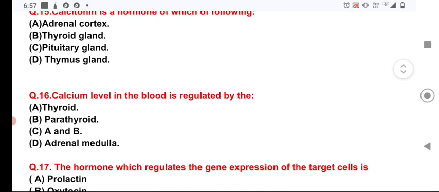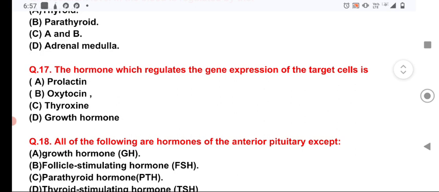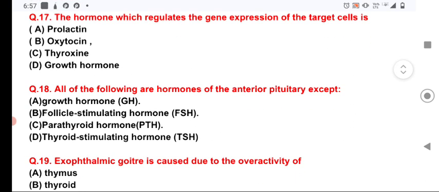Now the question number 16. Calcium level in the blood is regulated by the hormone of the thyroid, which is known as calcitonin. So the option number is the correct answer for the question number 16. Now the question number 17. The hormone which regulates the gene expression of the target cell. This is also the hormone of the thyroid gland, that is the thyroxine. So here the option number C is correct answer for question number 17.